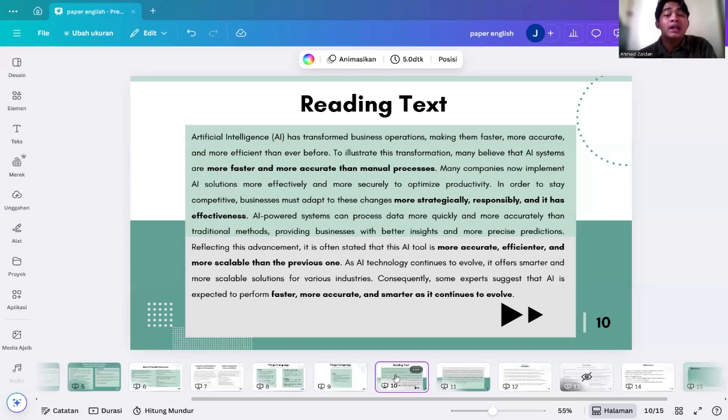As AI technology continues to evolve, it offers smarter and more scalable solutions for various industries. Consequently, some experts suggest that AI is expected to perform faster, more accurately, and smarter as it continues to evolve.